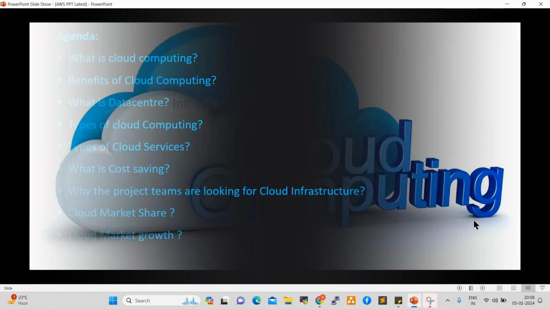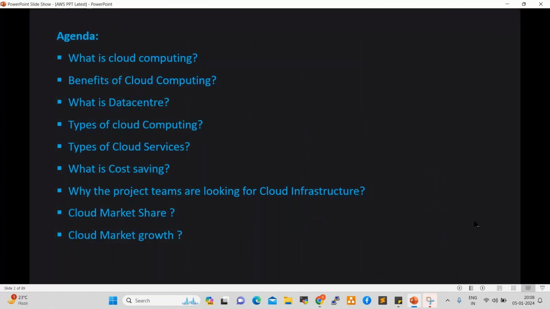Today's agenda is: what is cloud computing, benefits of cloud computing, what is a data center, types of cloud computing, types of cloud services, what is cost saving, why project teams are looking for cloud infrastructure, cloud market share, and cloud market growth. We are going to discuss these now, one by one.